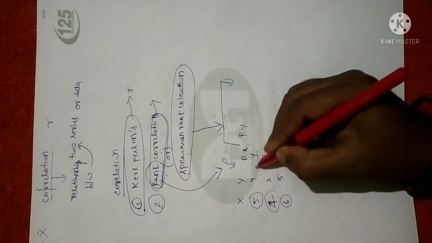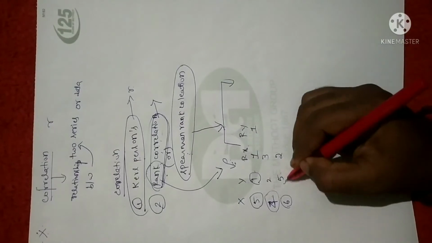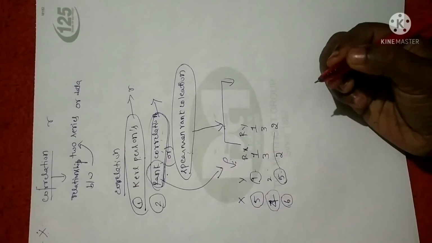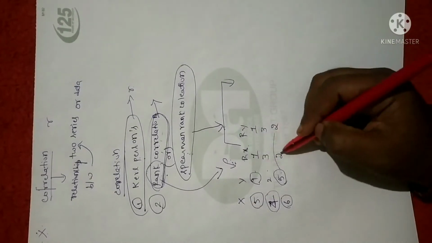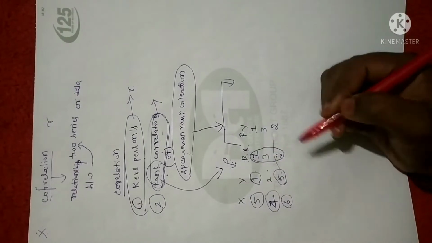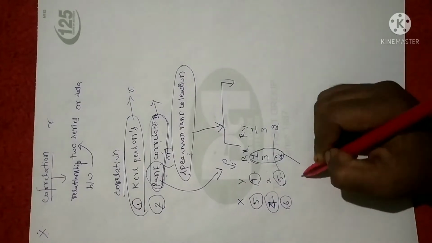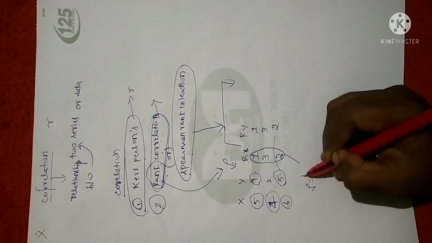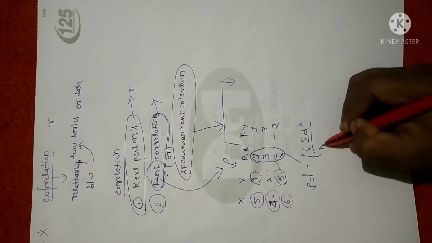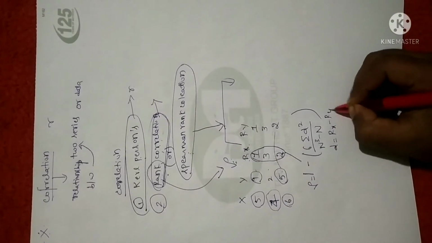Similarly, for the rank of the variable Y, you check for the highest number and assign 1 for it, that is the first rank. Now the second highest is 5, so let me assign it 2. The next highest is 2, so it is the third rank. Now look at the Rx values, the rank of the variable X. Do we have any repeated rank values here? Clearly no. If there is no repeated rank value, we use one formula, given by rho equal to 1 minus 6 times sigma d square divided by n cube minus n, where d is none other than rank of x minus rank of y.